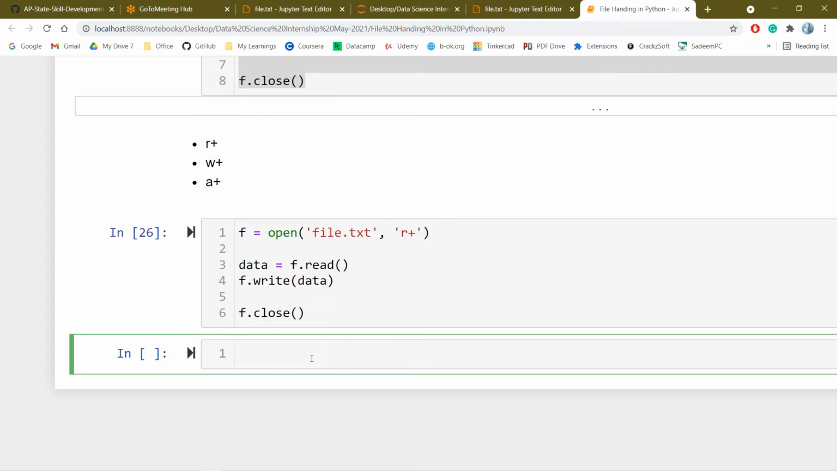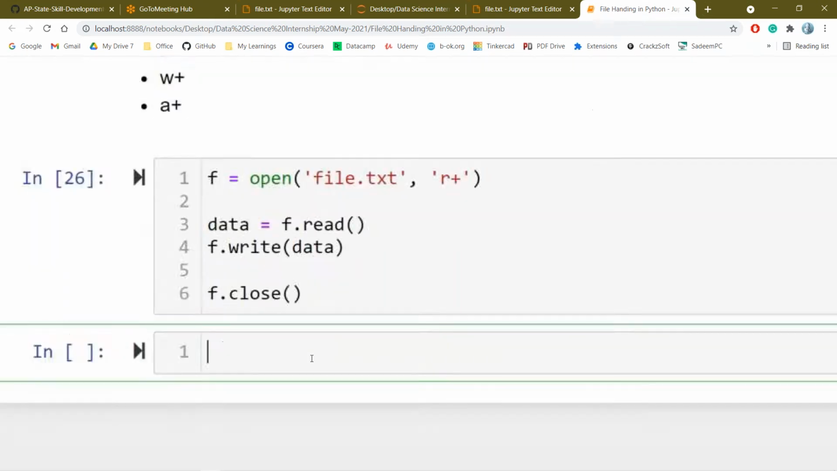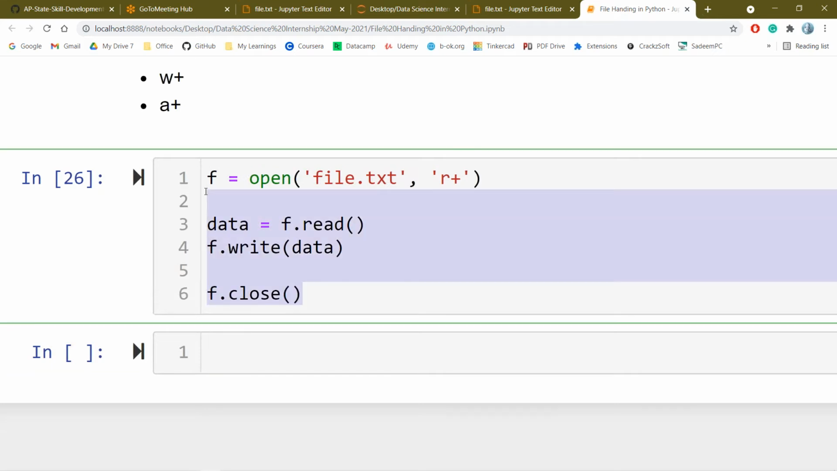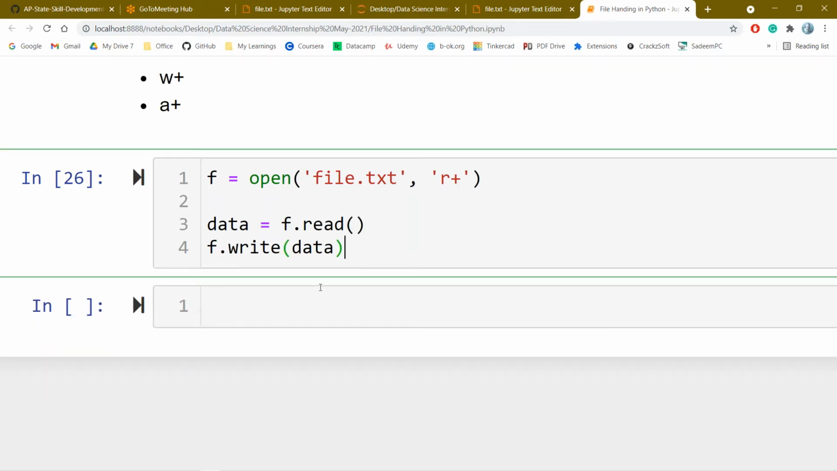So as I said previously, this is one way of opening a file. What should we remember? Whatever file we have opened, that particular file should be closed. Whatever data we have read, whatever file we have opened, we should close the file. What will happen if we didn't close the file?